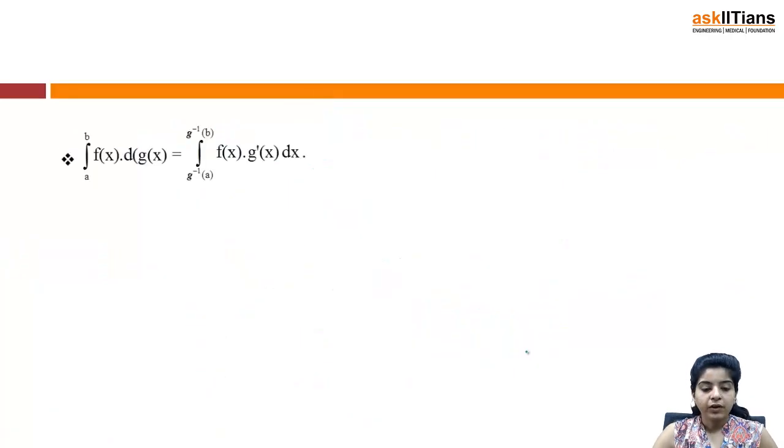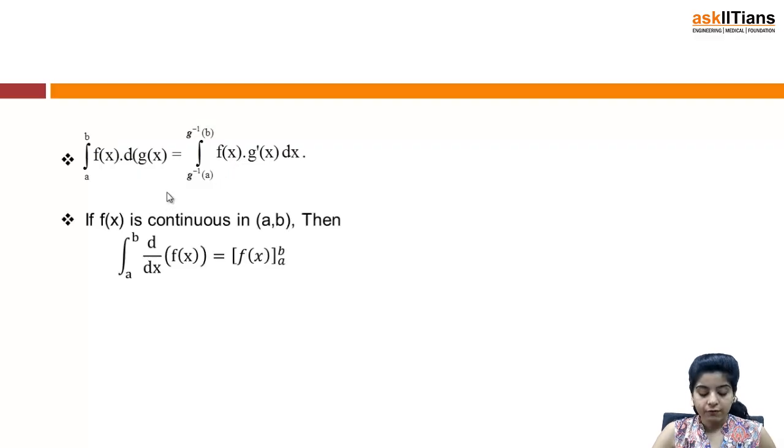Next important point that we have is that the integral from a to b of f(x) times the derivative of g(x) is equal to the integral from g inverse of a to g inverse of b of f(x) g dash x dx. If f(x) is continuous in [a, b], then the integral from a to b of d by dx of f(x) is f(x) between the limits a to b. This is possible only if f(x) is continuous in [a, b].